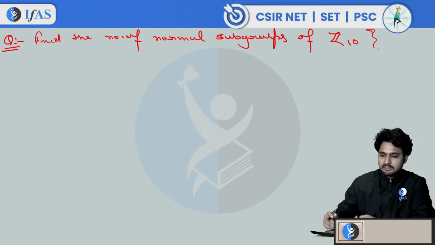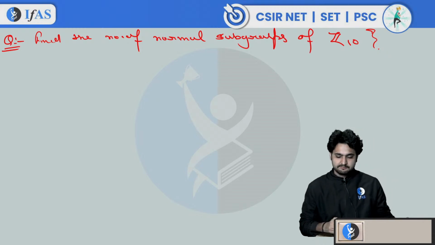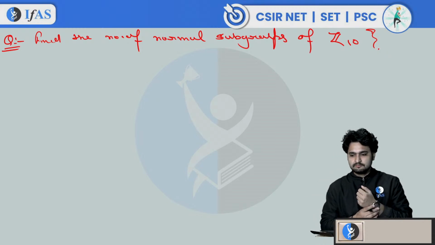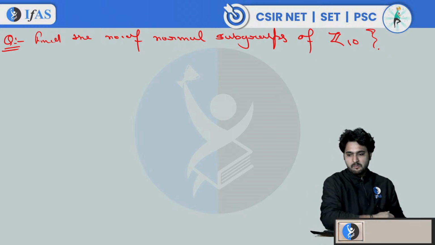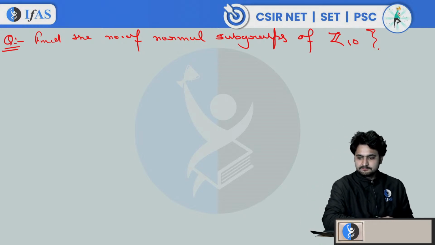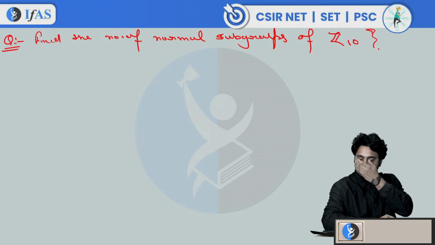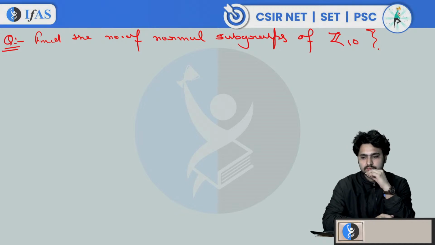Can you find the number of normal subgroups of Z10?